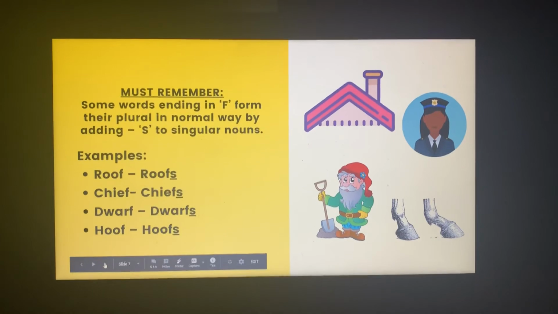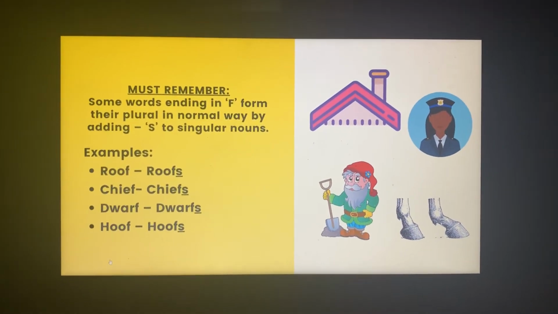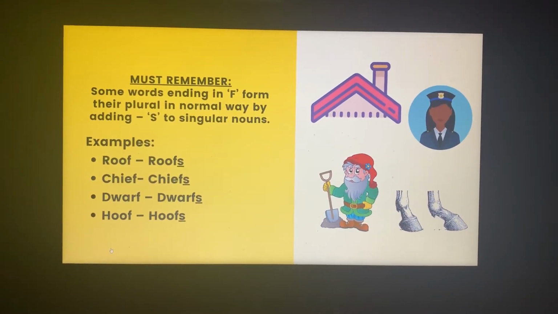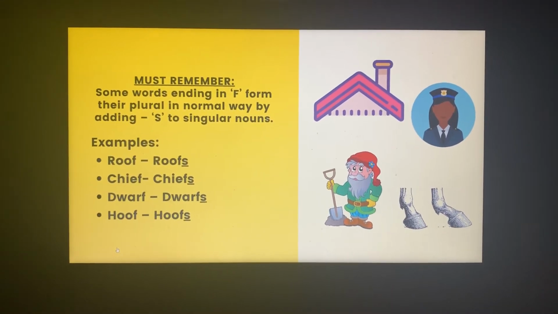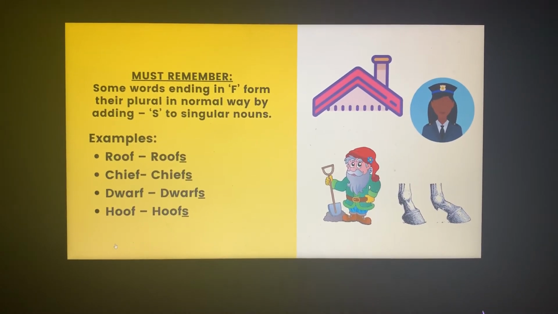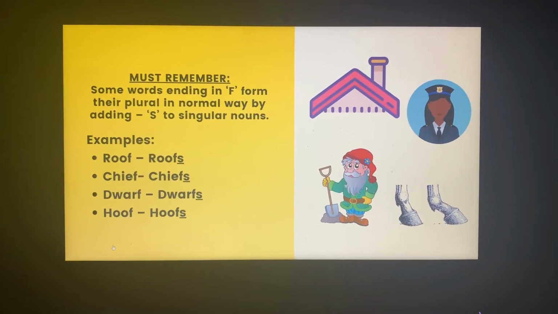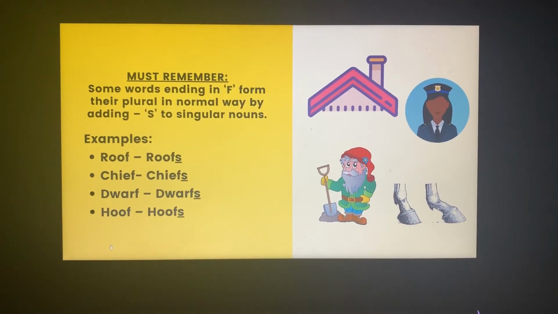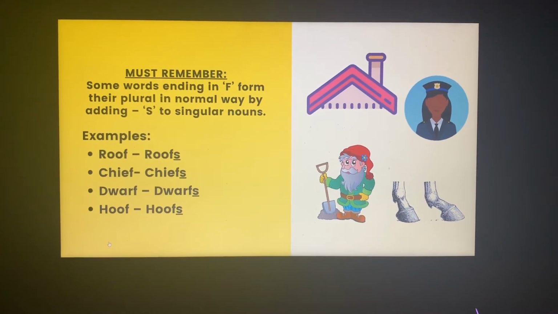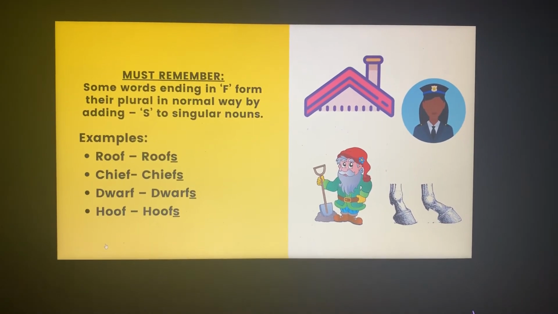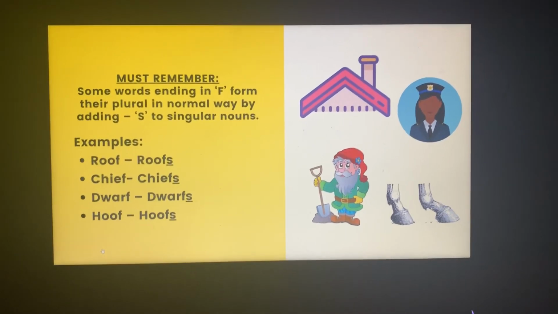But again, we have certain exceptions here. Not every word which has letter F in the end will have VES in its plural. Look at these words: roof, chief, dwarf, hoof. All of them have their last letter as F, but when I am making its plural, I am simply adding an S there. So roof is roofs, chief is chiefs, dwarf is dwarfs, hoof is hoofs. So you have to remember that in these words, we are not adding a VES to form the plural.